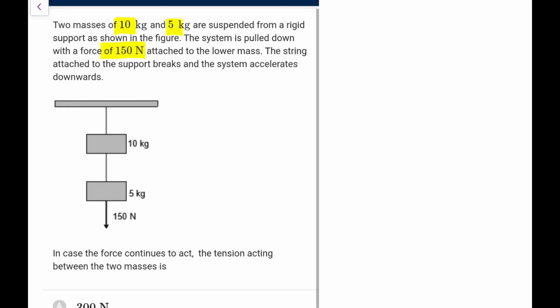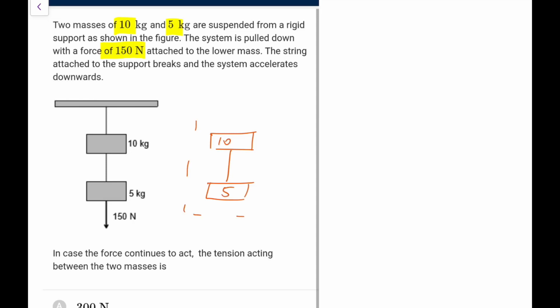Now here the force is 150, and now the string has broken, so let me work out what we are going to have. The free body diagram will be like this, 10 and this is 5.